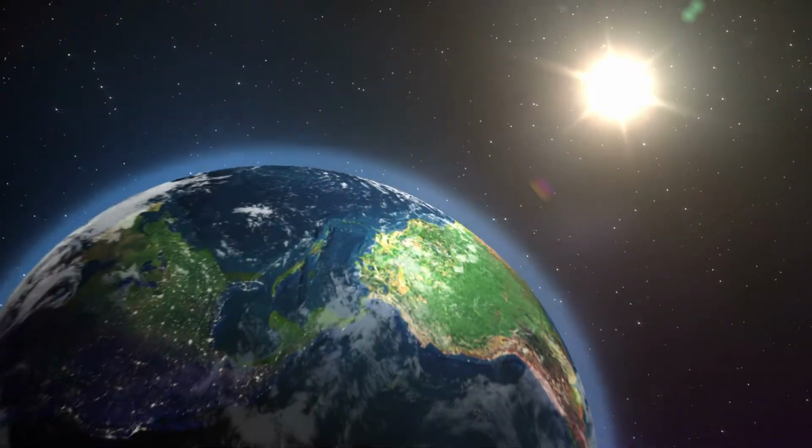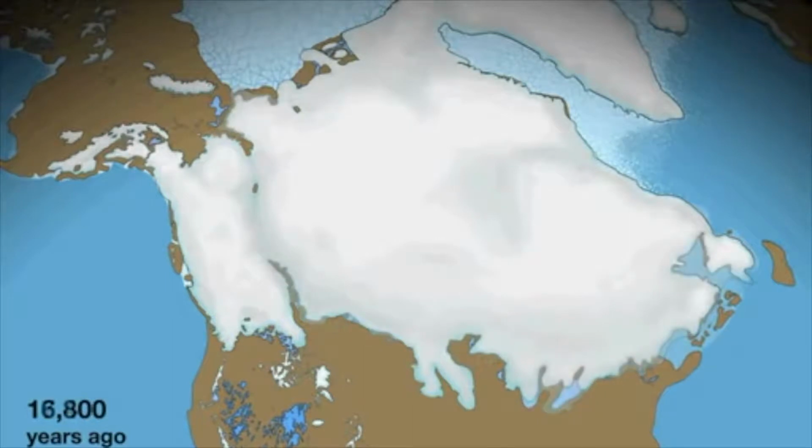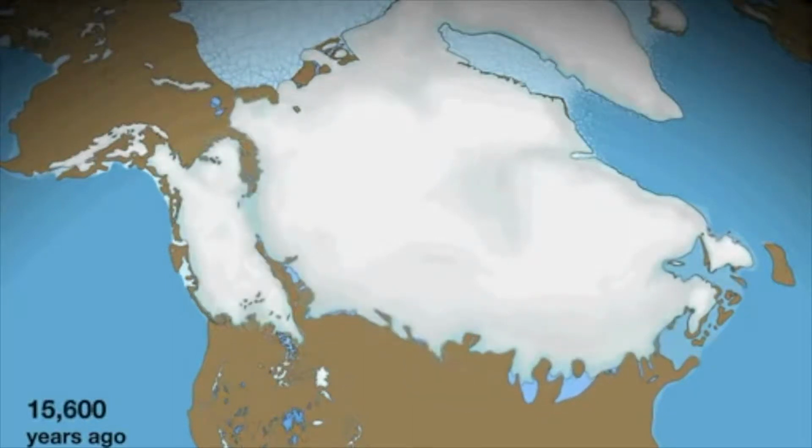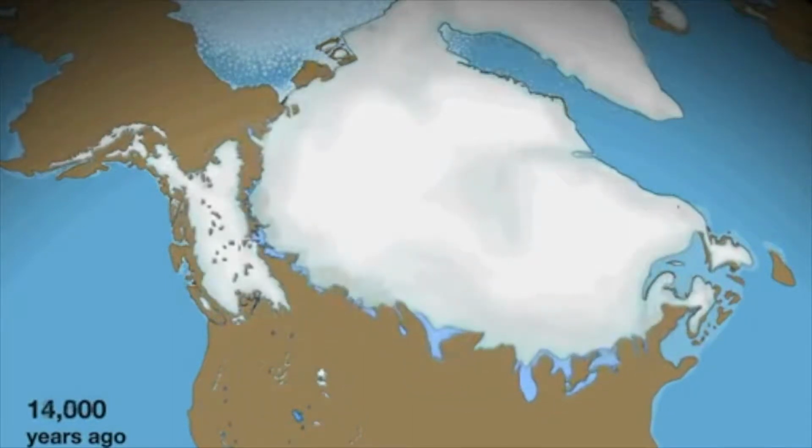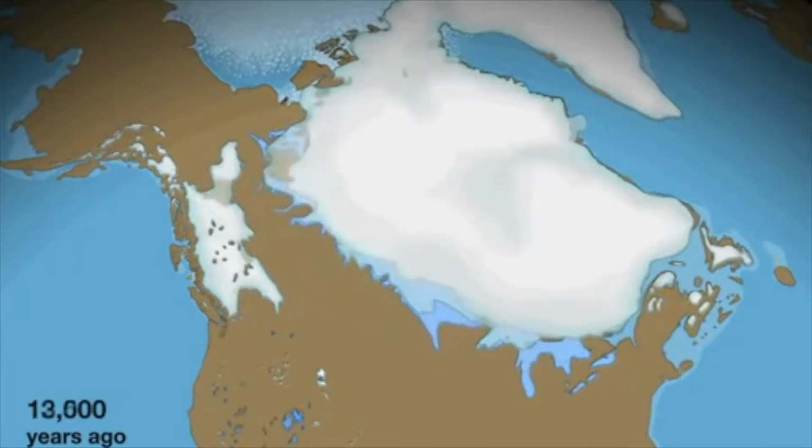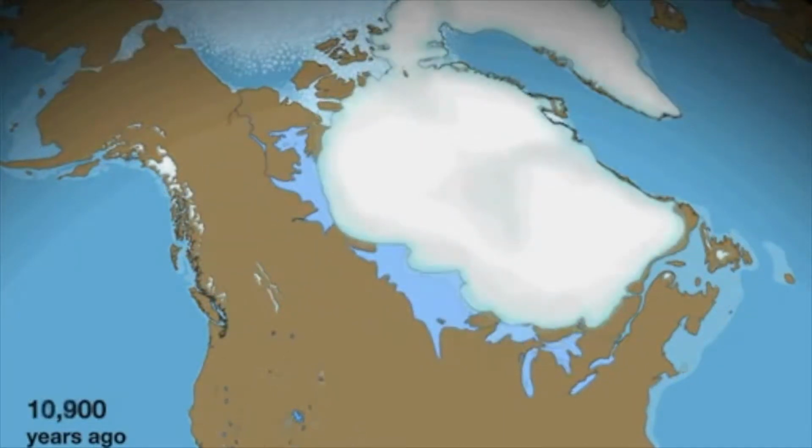The Earth's climate is continually changing, and this is a natural process. Ice sheets have advanced and retreated across Earth many times. About 12,000 years ago, an ice sheet over 1 kilometer thick covered most of BC.